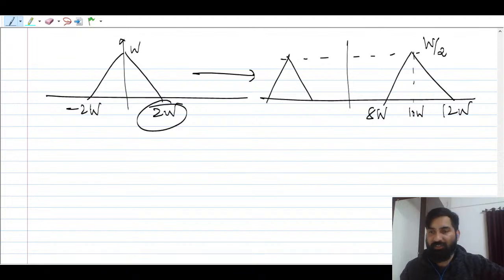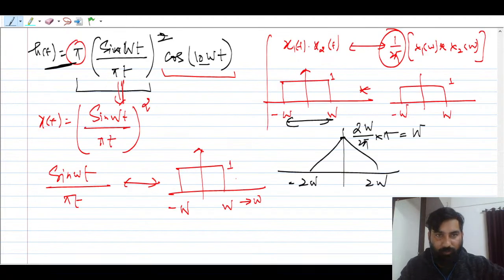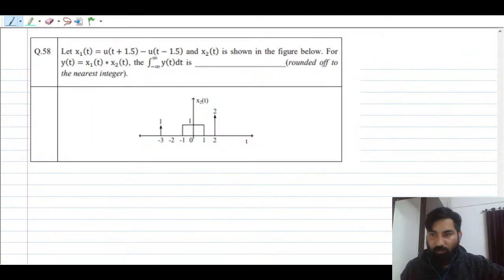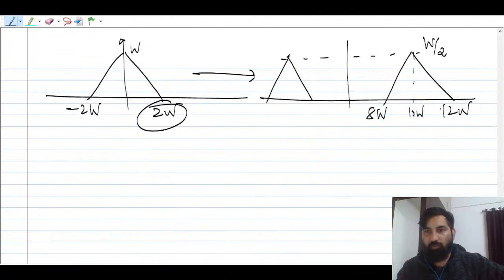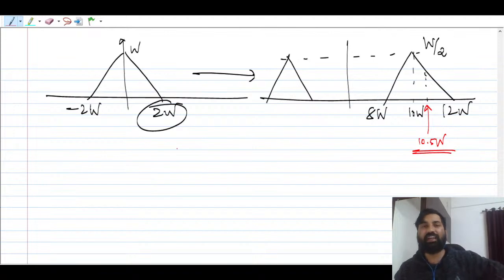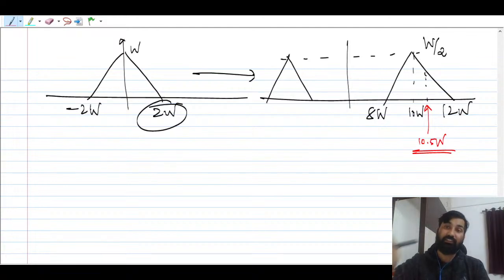Now what they are asking is you have to find the magnitude at 10.5w. You have to find the magnitude at this point, 10.5w. In the exam, you will be able to reach this step, but this is where you face challenges: you are not able to find the magnitude. So how to find the magnitude? That is very important. You don't have to write a straight line equation here.